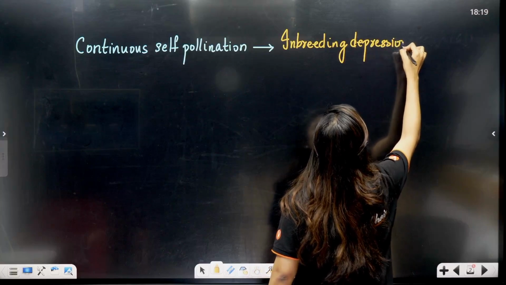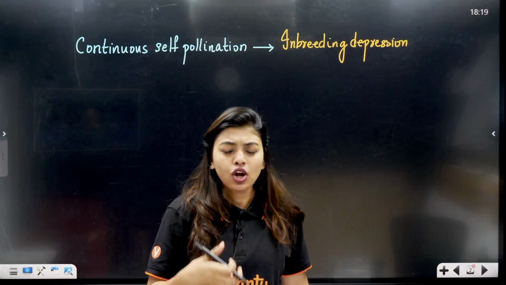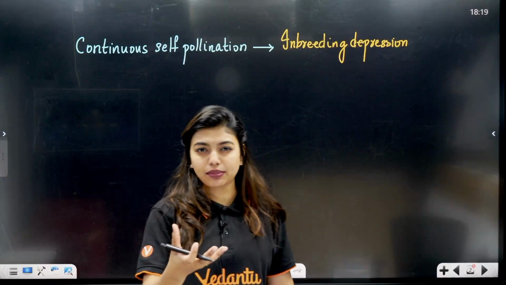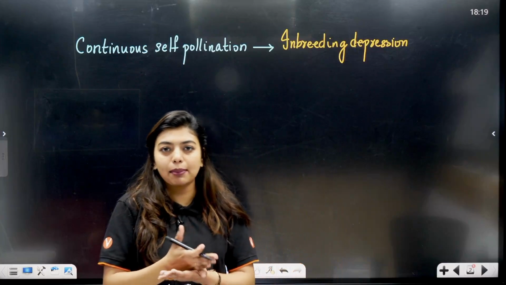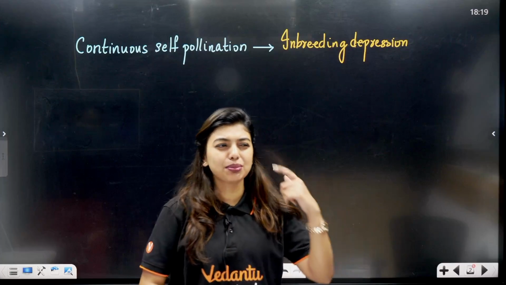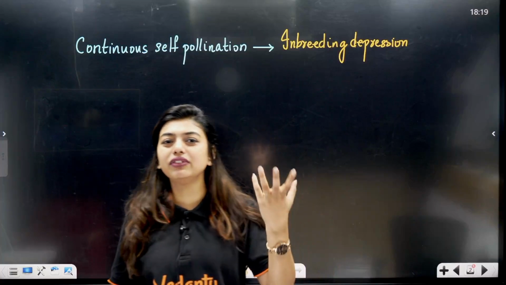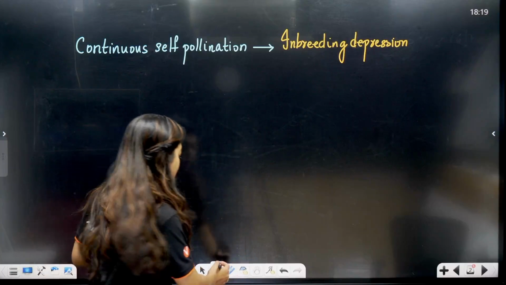But plants are very self-dependent people. They do not want to go to a doctor, or they do not have a doctor to go and tell that they are going through depression and ask if he can do something. Depression is happening because of continuous self-pollination, so to avoid self-pollination, plants are like, we only have steps to do this, why do we even need to think? So that is when we learn about outbreeding devices.